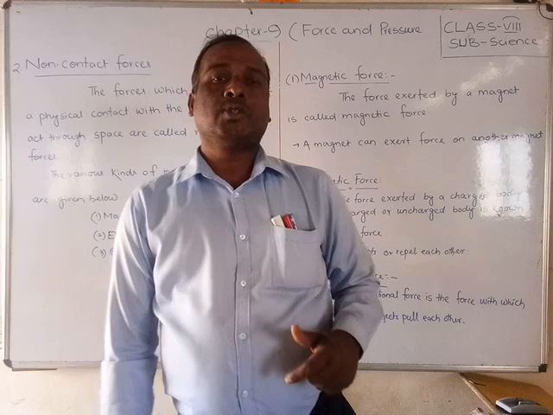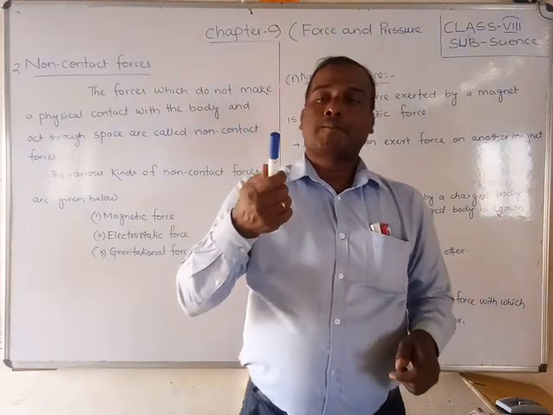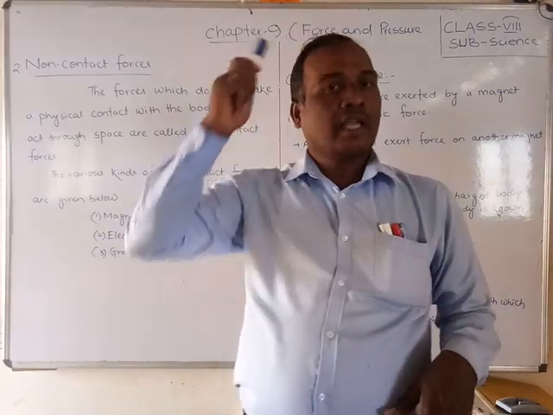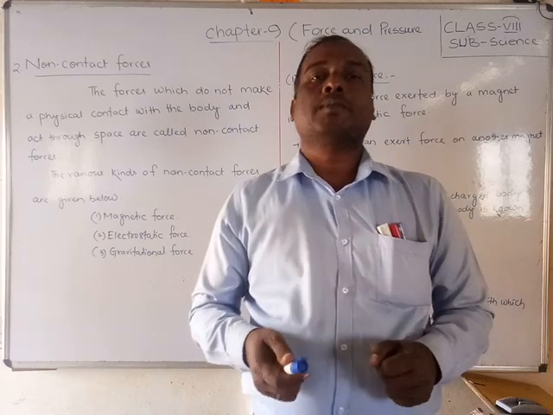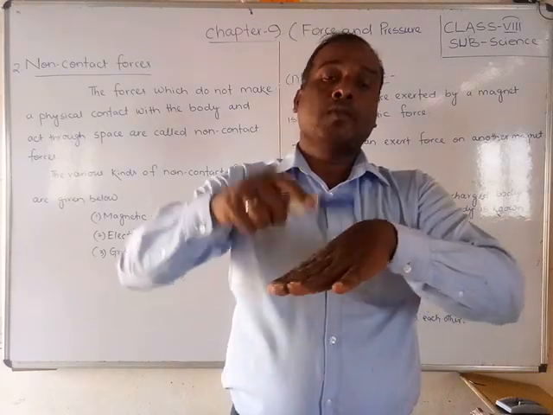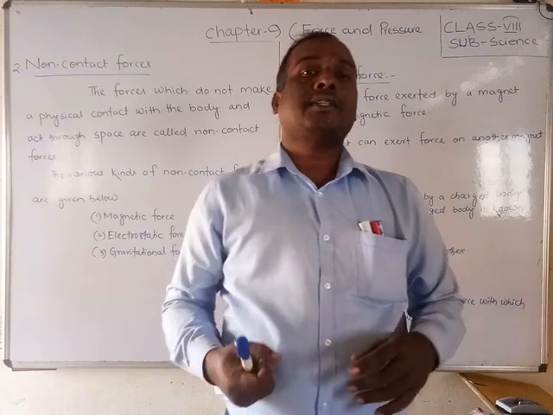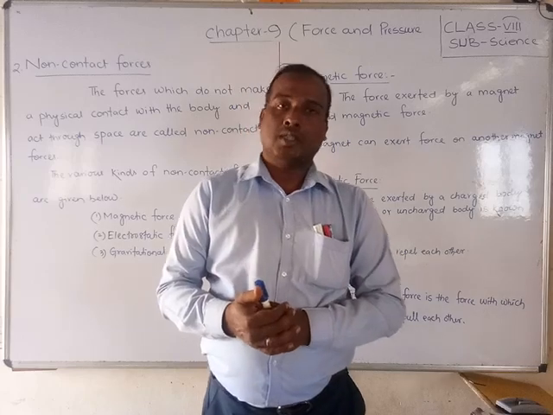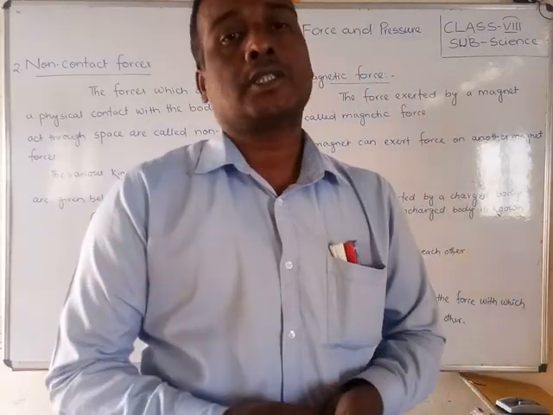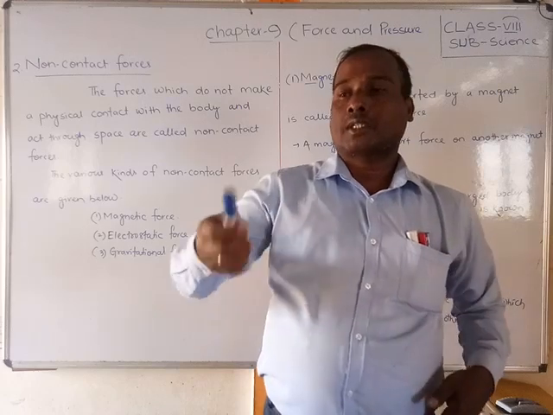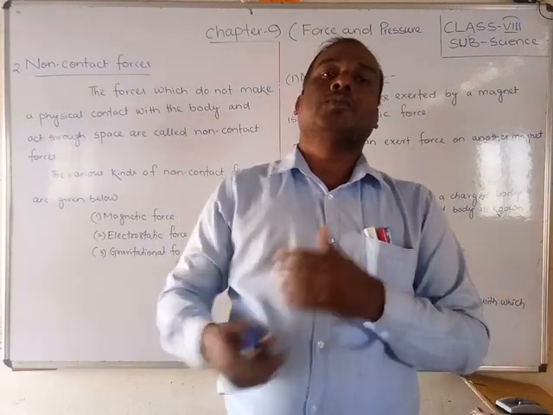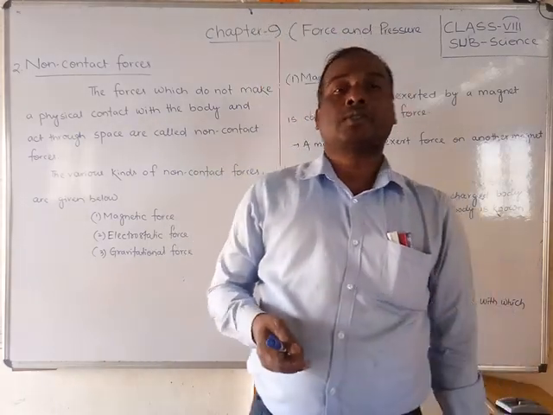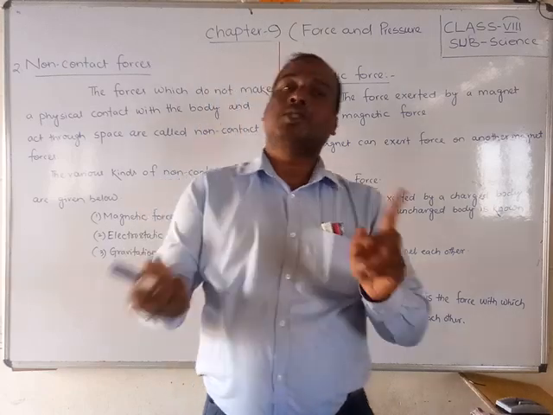You have seen in the activity that whenever we take plastic things or ebonite rods, like a plastic comb, and you comb your dry hair with it, and after combing you keep small papers near it, what happens? The comb attracts them. Why? Because they have opposite charges, so they attract each other. At that time, an electrostatic force is acting: one of them, the comb, has one kind of charge and the paper has the opposite charge, so they attract.